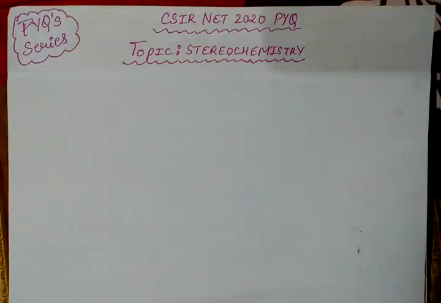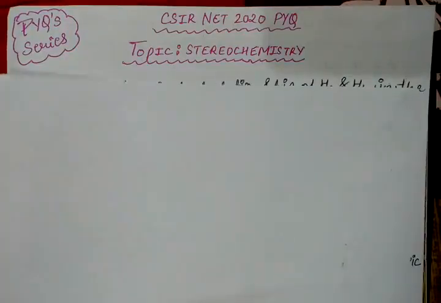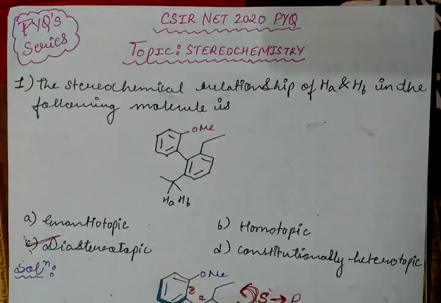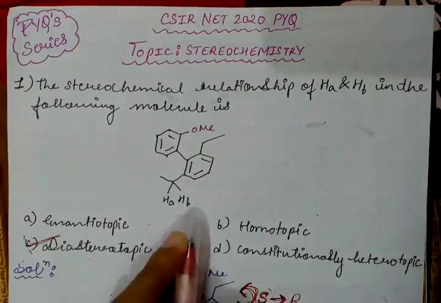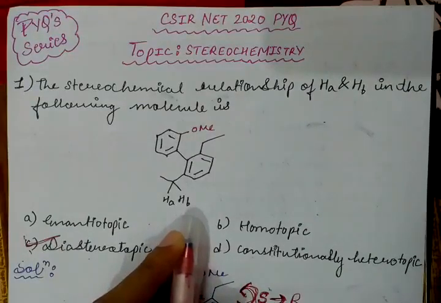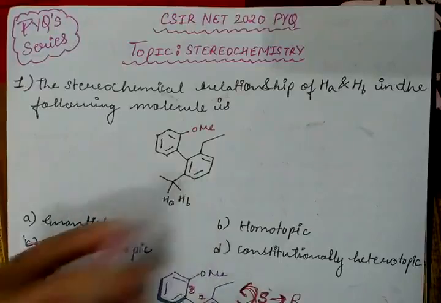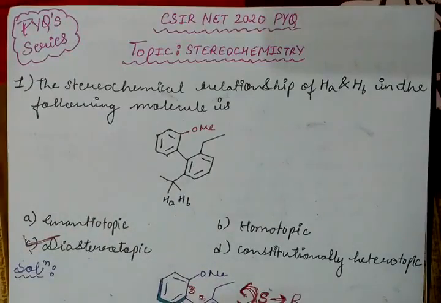In this video we are going to deal with CSIR NET 2020 PYQ and our today's topic is stereochemistry. So the first question which we have is: the stereochemical relationship of HA and HB in the following molecule is. In order to attempt such a question, we mark up the center around which we need to find out the relationship and then give the S or R nomenclature around them.